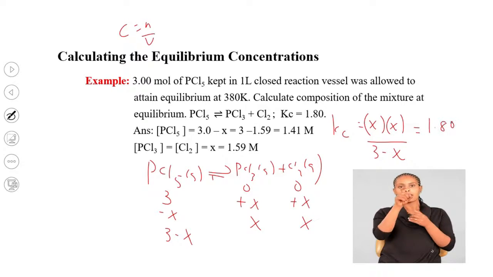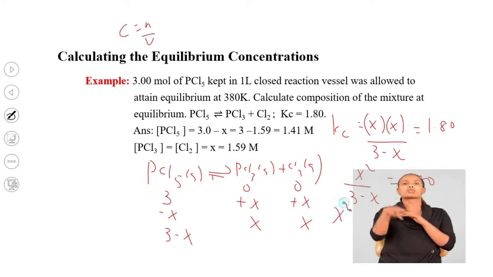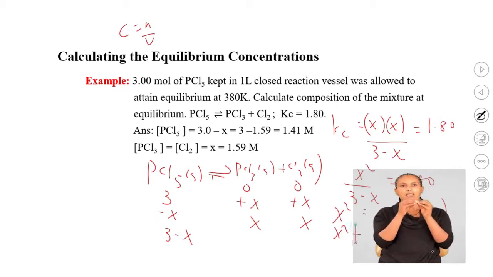Now X times X is X squared, divided by 3 minus X, equals 1.80. This is the same as X squared equals 1.80 times 3 minus X. Now this equation is a quadratic equation, because X squared plus 1.80X minus 1.80 times 3 equals 0 is a quadratic equation.